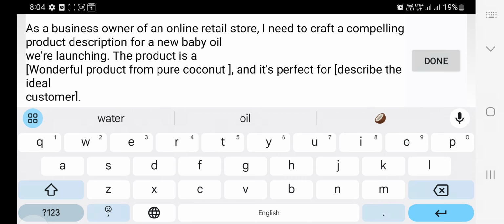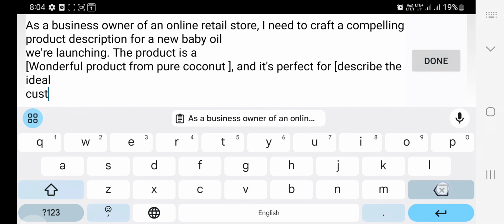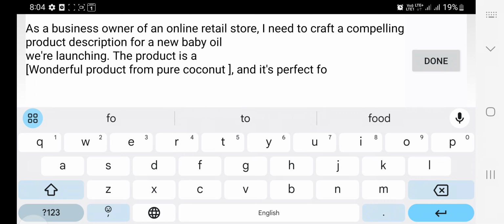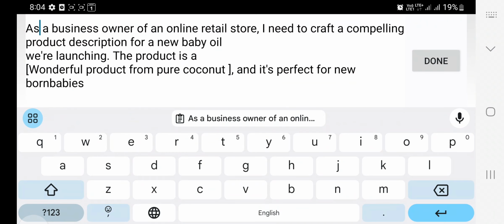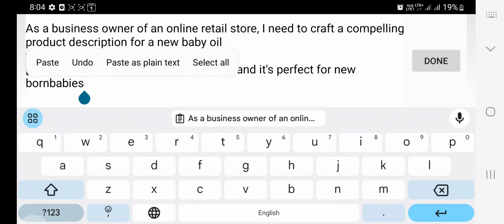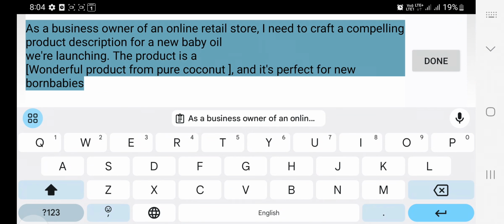And it's perfect for, you can describe the ideal customers. I am saying it is for babies, or you can even include newborn babies. Now I have edited the content. Now you can copy. I am copying the content.